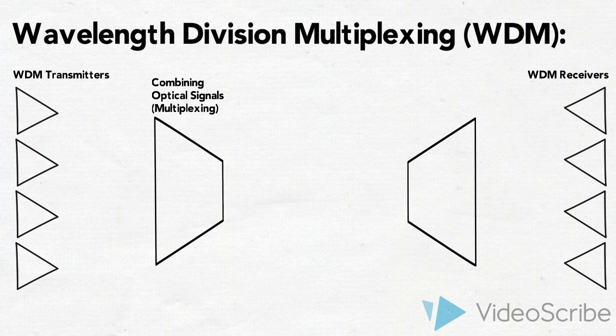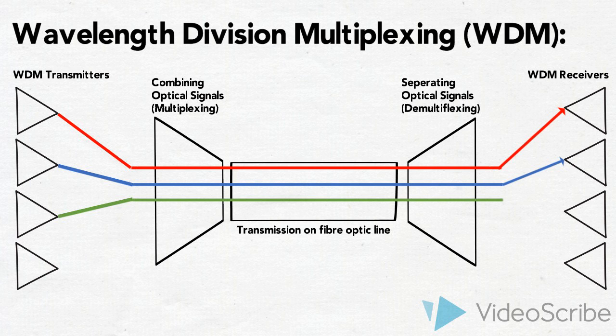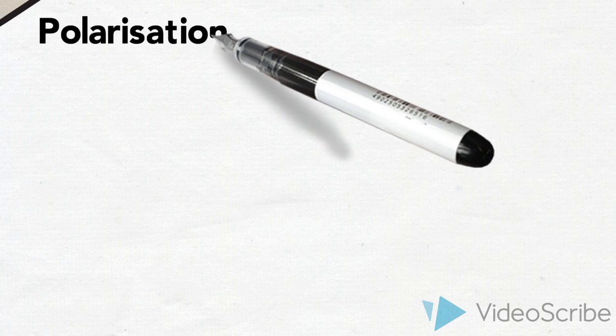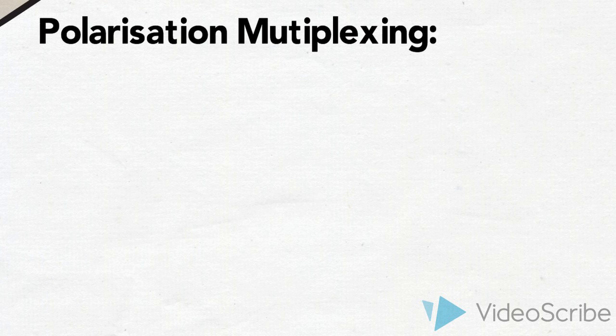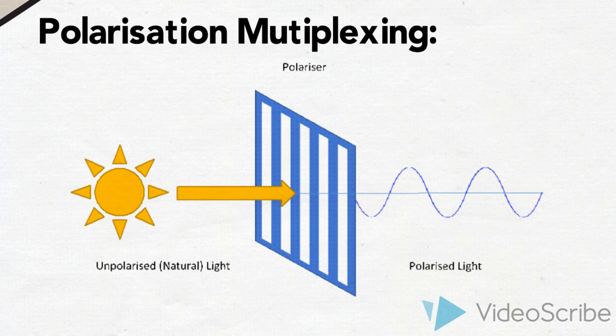Wavelength division multiplexing involves using different wavelengths of laser light to transmit multiple streams of data. Polarization multiplexing takes advantage of the fact that laser light is confined to one plane. Hence, multiple streams can occupy multiple planes and be distinguished from one another.